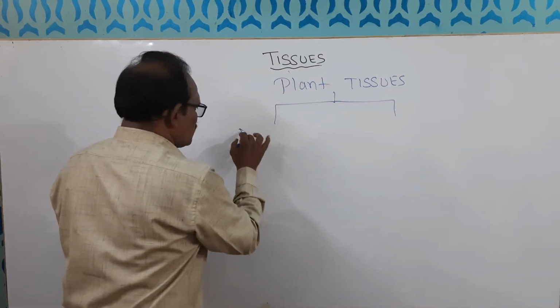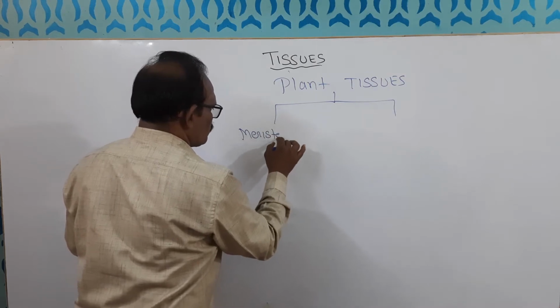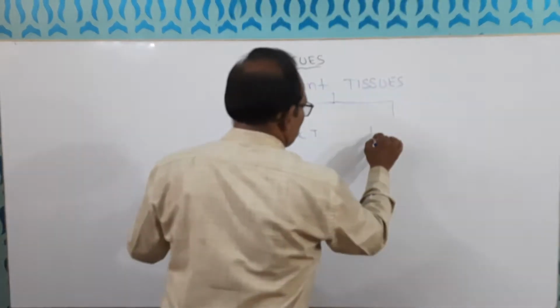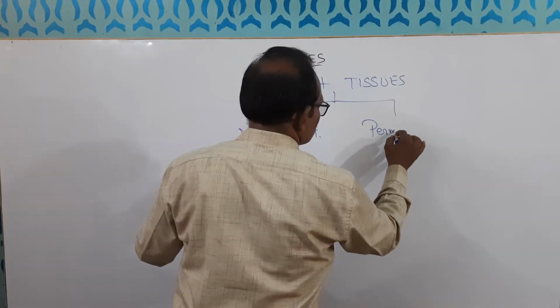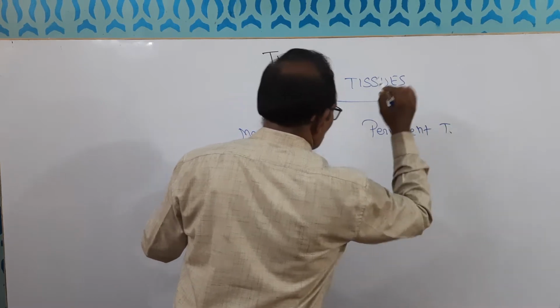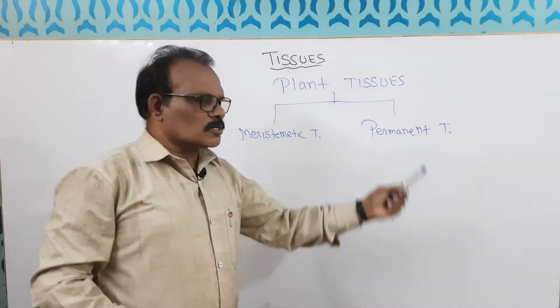One is meristematic tissue and another is permanent tissue. What are meristematic and what are permanent tissues?